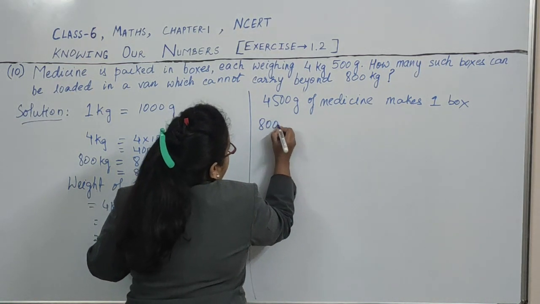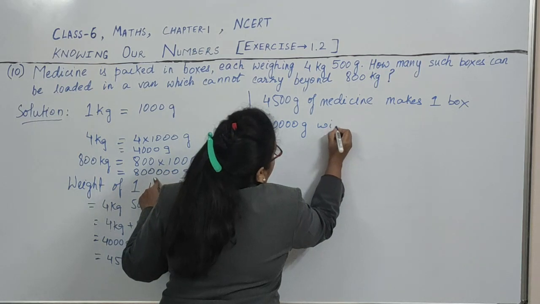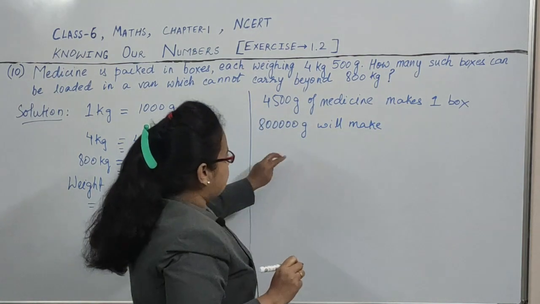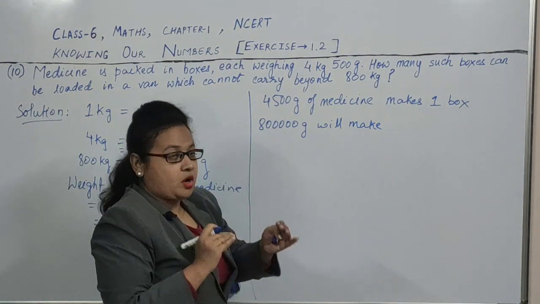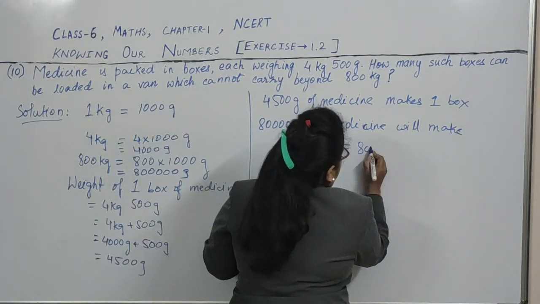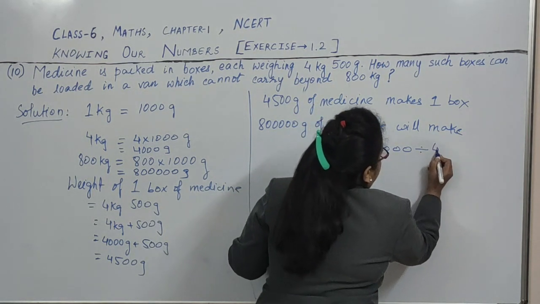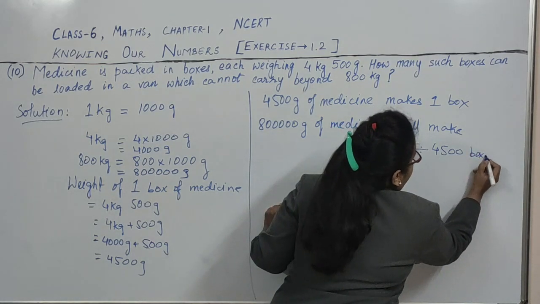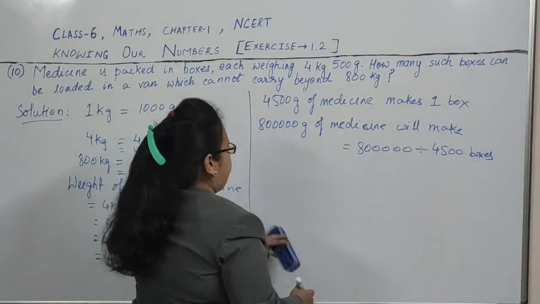Now 4500 gram of medicine makes one box. So 8 lakh gram will make how many boxes? Total weight divided by the weight of one box of medicine. Total weight that can be carried divided by the weight of one box of medicine. These many boxes can be carried. Now we will do the division.